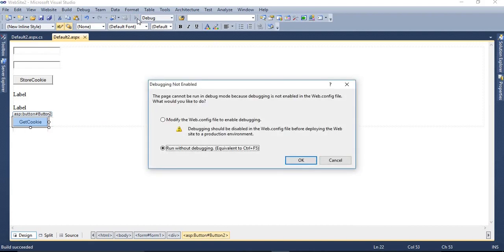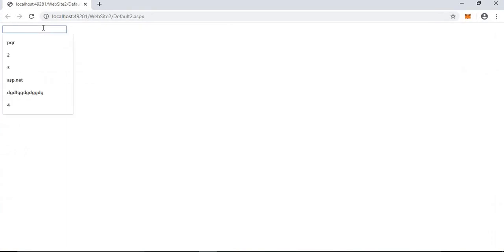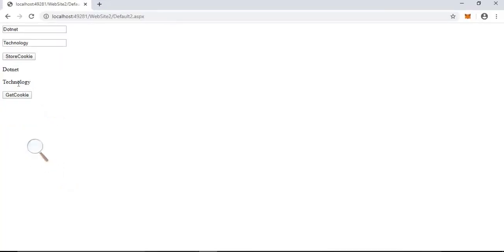Just run the application. .NET technology. Just click on Store Cookie. The cookie is stored in our client machine. Now I click on Get Cookie. At that time you can see that it provides us .NET and technology, the two pieces of information. Another thing is viewing the cookie from the browser settings.